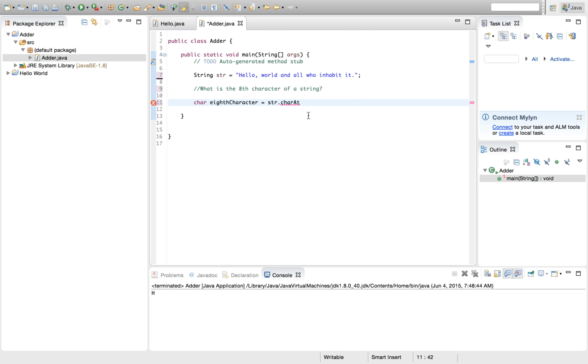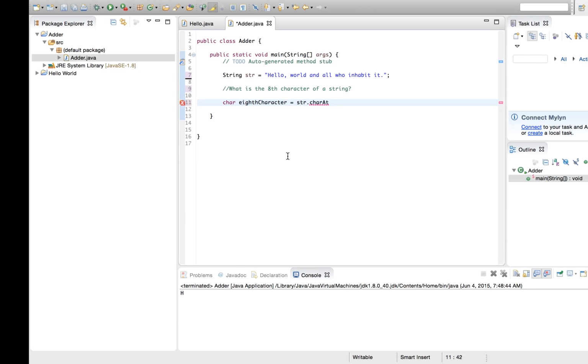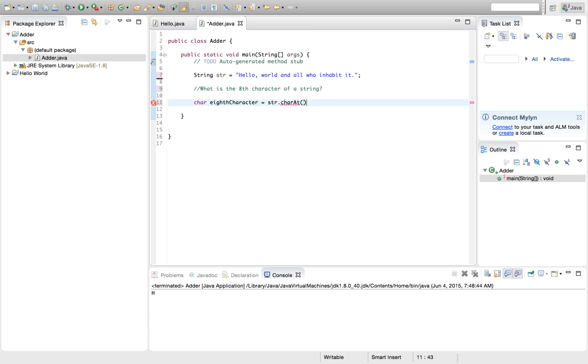So we want the 8th character. The way we give that parameter to the method is just the way it looks here in the documentation. We put the name, and then we put the parameter in parentheses. So we want the 8th character, so let's put an 8 in there, and this statement does something, so we want to put a semicolon. And there we go. So this should get the 8th character of our string, and store it inside of the char variable 8th character.